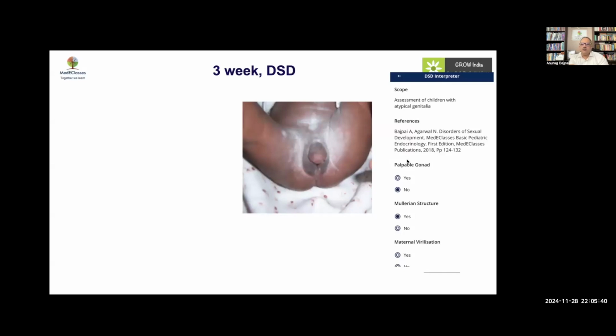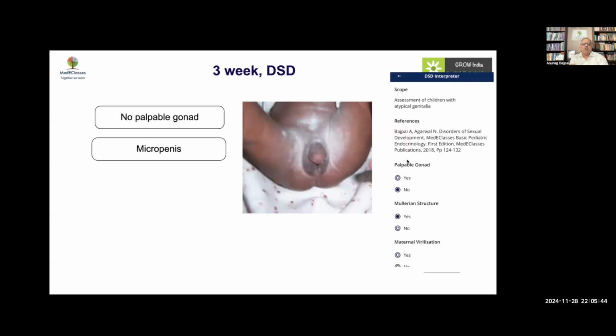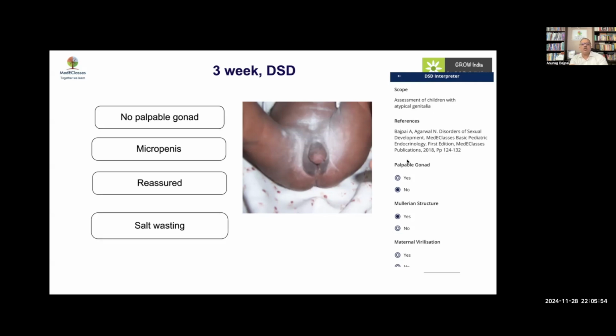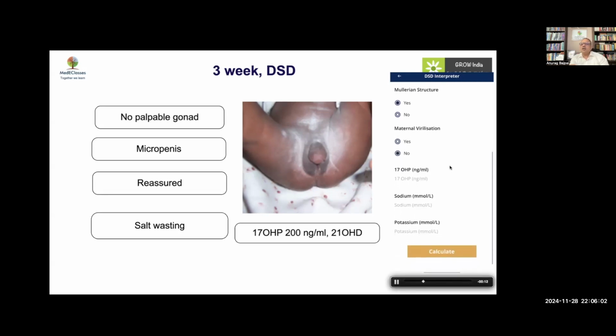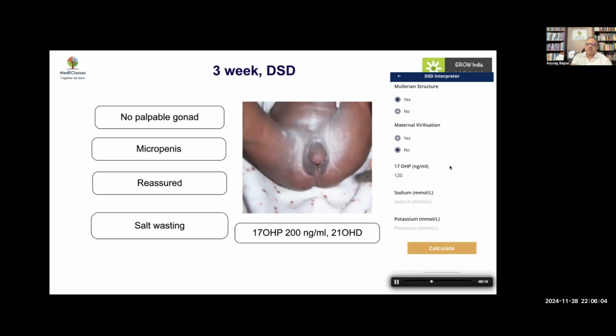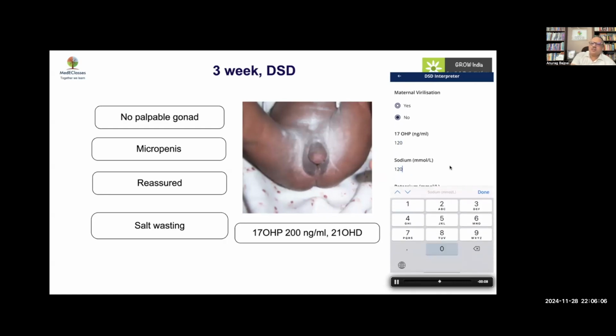So we'll start off with a few cases. A 3-week-old child with DSD, no palpable gonad and micropenis. It was referred as no palpable gonad and micropenis, but actually if you look at this child, there is an atypical genitalia. This did not need reassurance and presented with salt wasting. If you look at the basic data and evaluation and use the interpreter, it will clearly talk about the need for 17-OHP, which will give us a clue that this is a 21-hydroxylase deficiency.